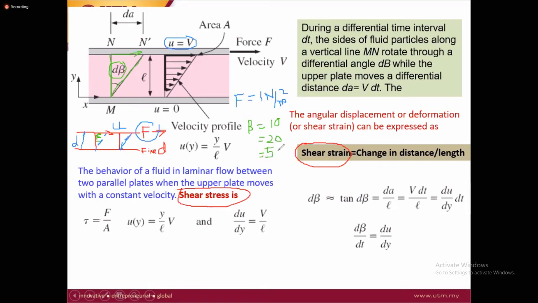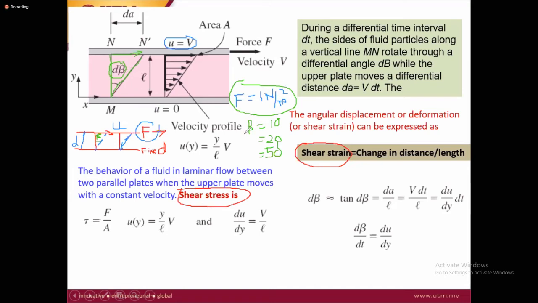Now you can assume from this, the same amount of force applied here, and you have different blocks. In one block, when you apply this force, the change in angle beta you get is 10. Another block, the angle is 20. Another block, the angle is 30. It means with the same force, we are getting different angles.